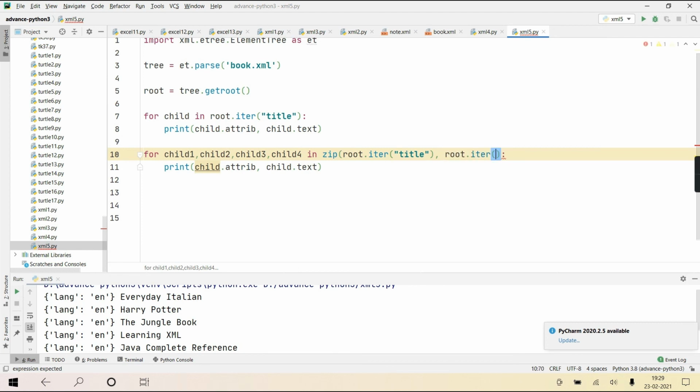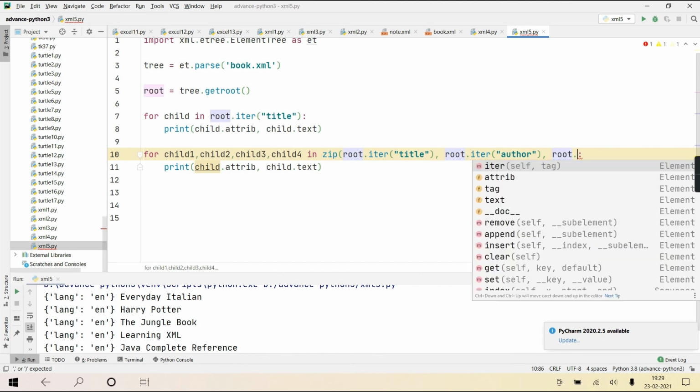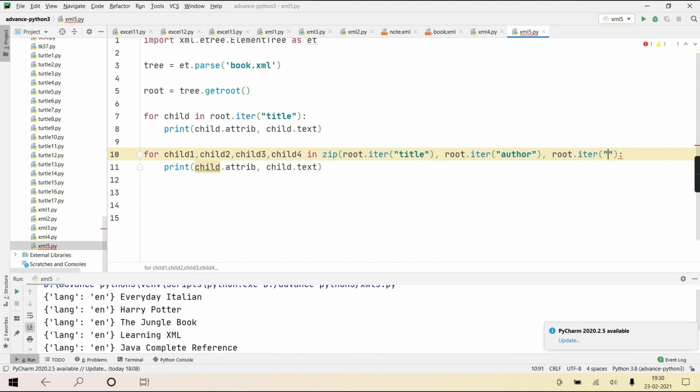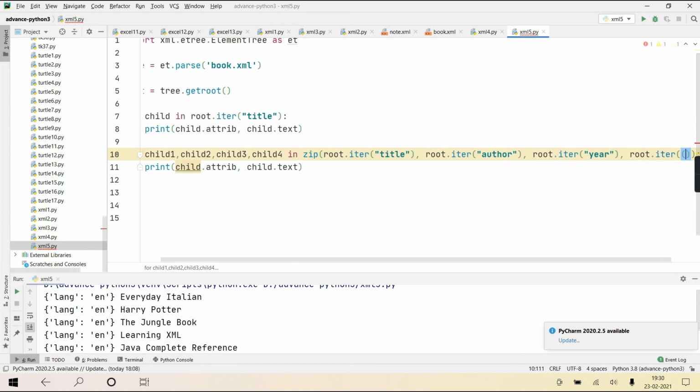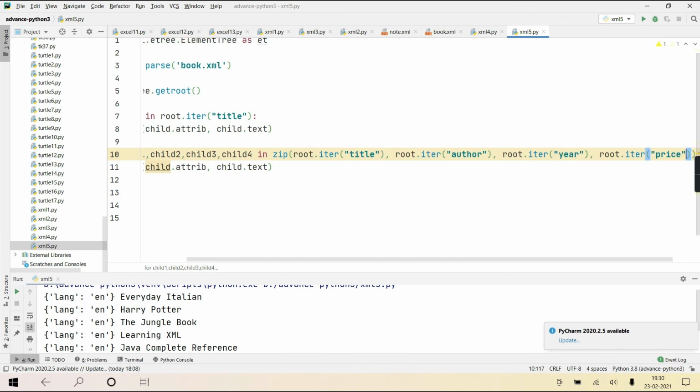I'll write root.iter, title, author, year, iter only, price. Okay?